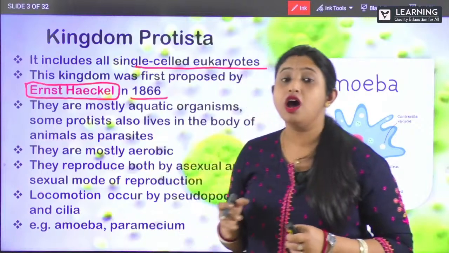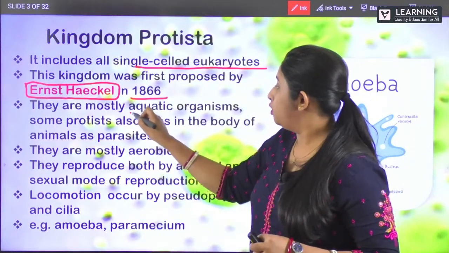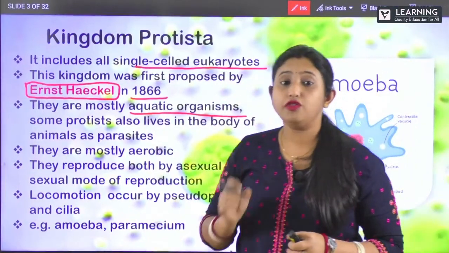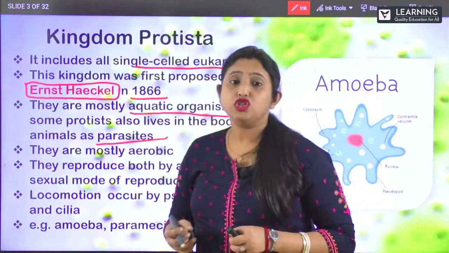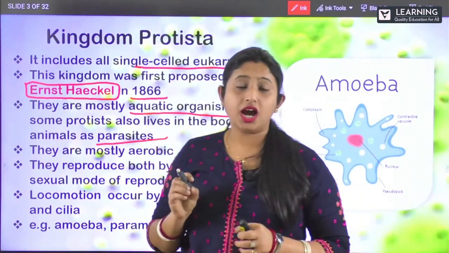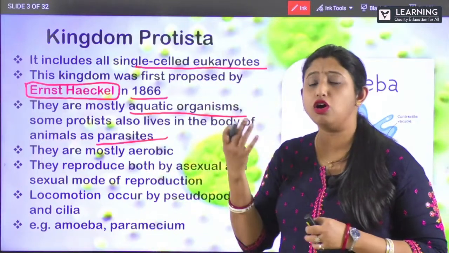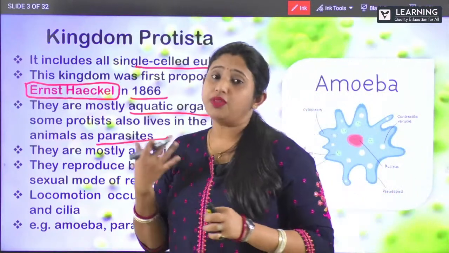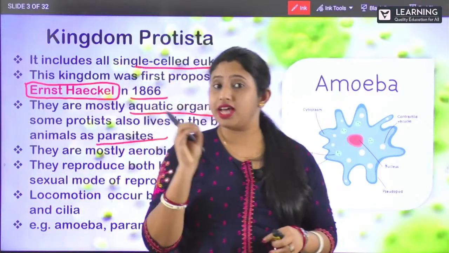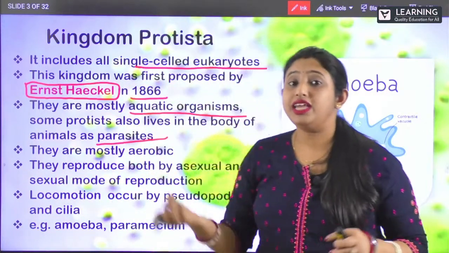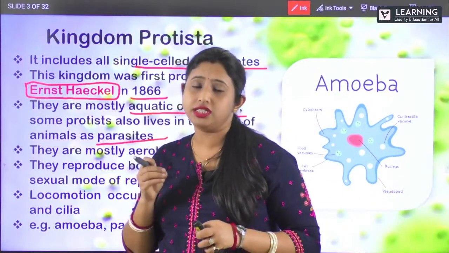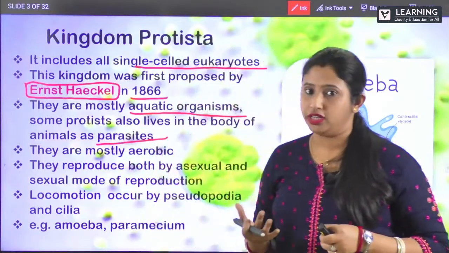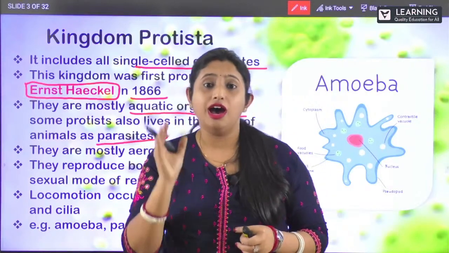Now where are these organisms found? These are organisms which are basically found in water, right? So they are aquatic organisms. They also live in the body of animals as parasites. Most of the protista are aquatic organisms. Some also live inside our body. They are known as parasites. I have discussed what the parasitic mode of nutrition is, isn't it? They live inside the body of a host, use that body as a host, and derive nutrition from it. Those organisms are known as parasites.